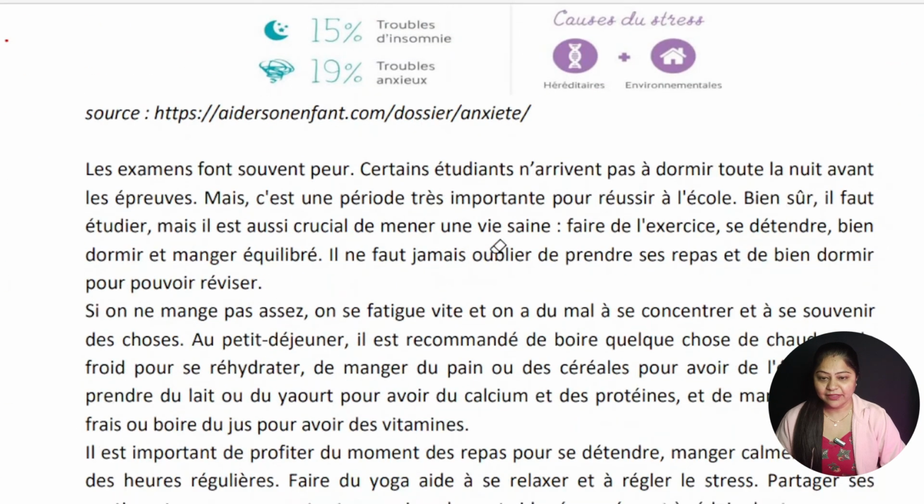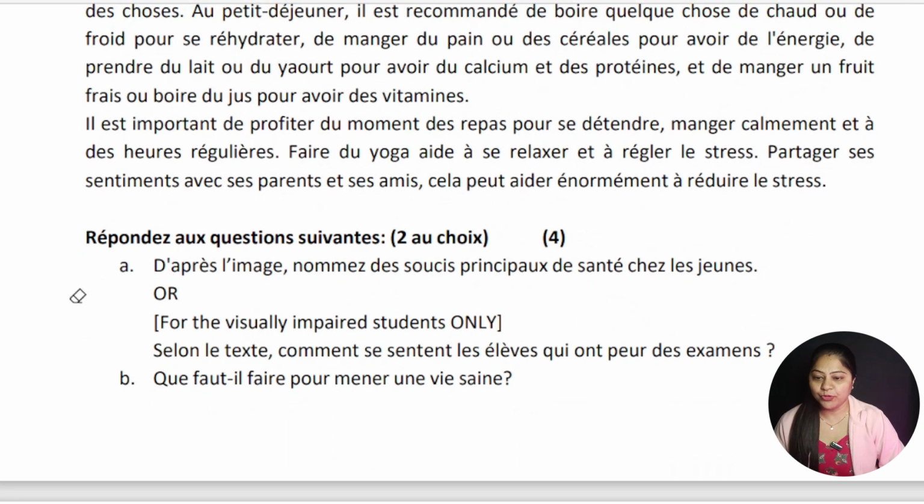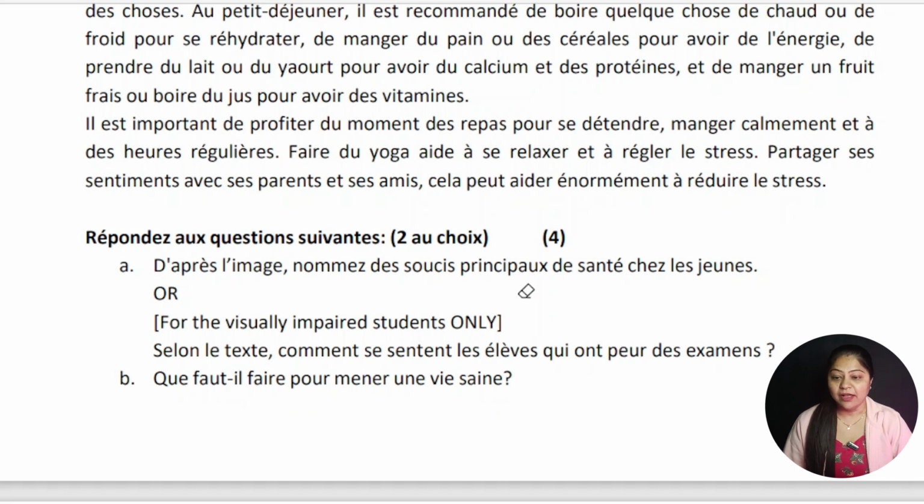Then jump directly to the questions. Répondez aux questions suivantes. The first part says, d'après l'image, nommez des soucis principaux de santé chez les jeunes. Let me read the question again. What does it mean?